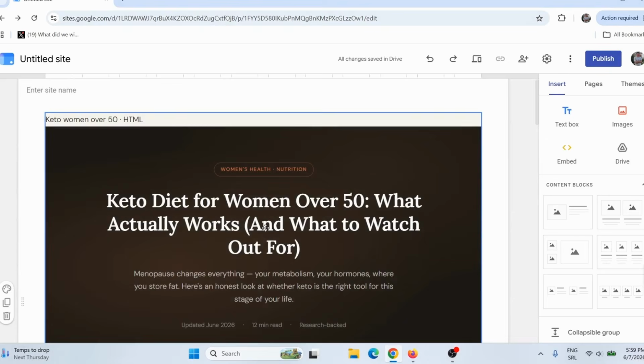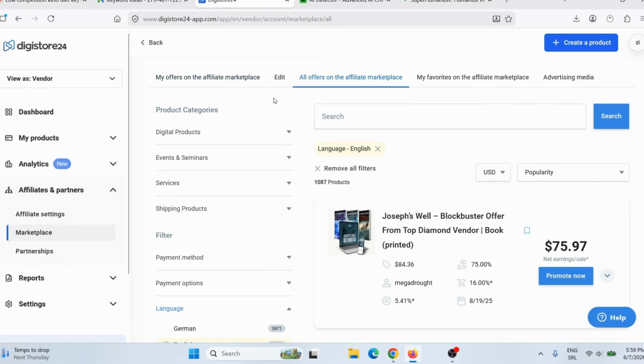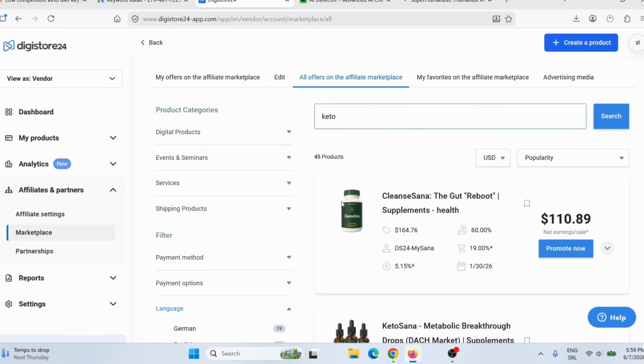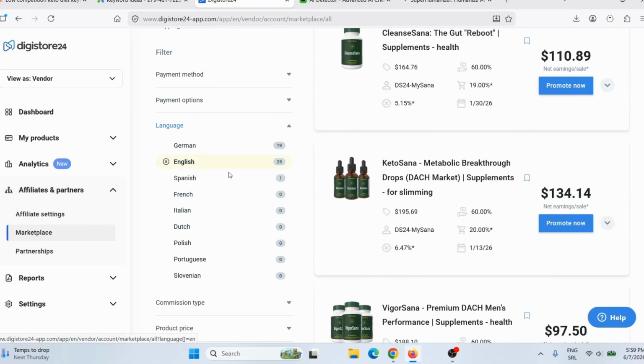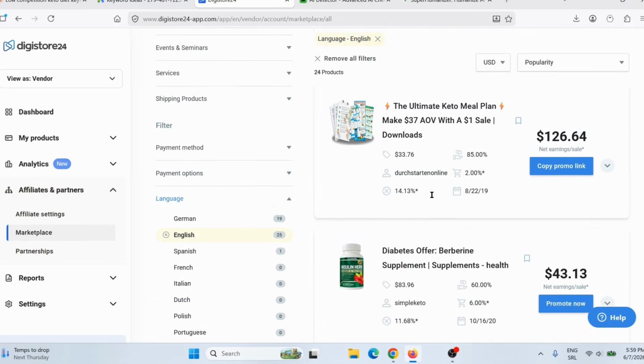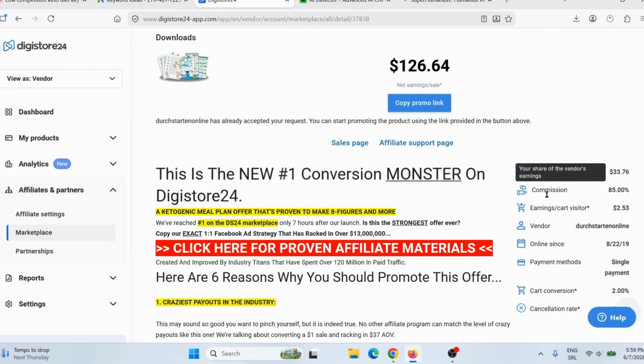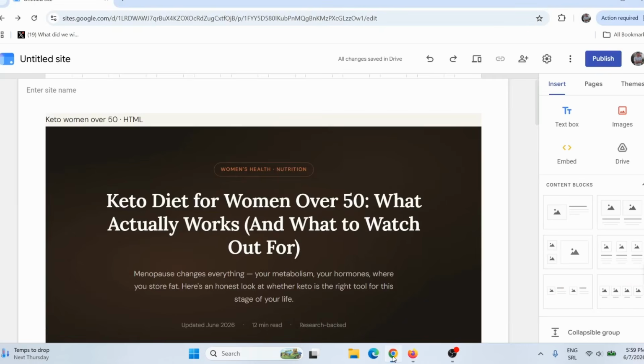So now what we need to do, we need to go here on, for example, Digistore24, and here we need to find some products to promote. So here I will simply search for keto, okay? Keto, and then here I will actually choose English language because I need only English language. So let's say, for example, I wish to promote this product here. I will simply click here, copy promo link, and I will go back here.